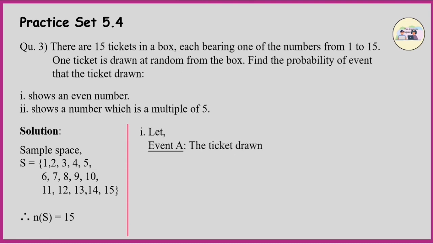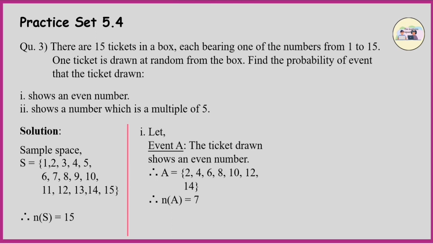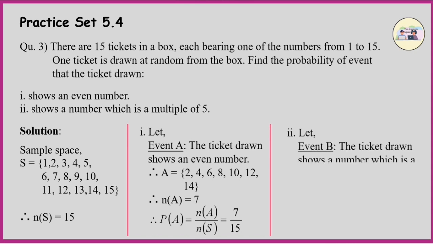Let A be the event that the ticket drawn shows an even number. Therefore, A = {2, 4, 6, 8, 10, 12, 14}. Therefore, n(A) = 7. Therefore, probability of A is n(A) upon n(S), which is equal to 7 by 15. Now, let B be the event that the ticket drawn shows a number which is a multiple of 5.